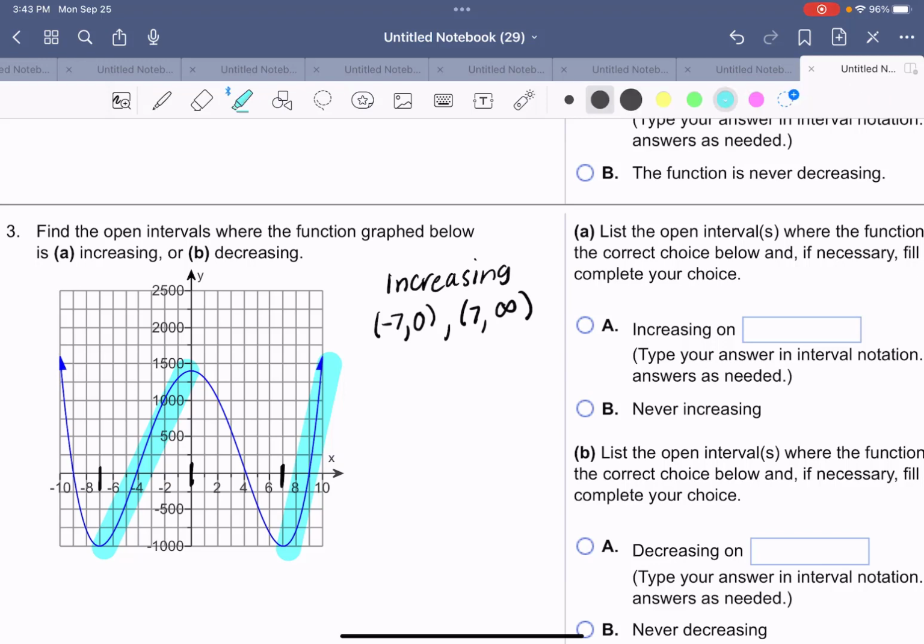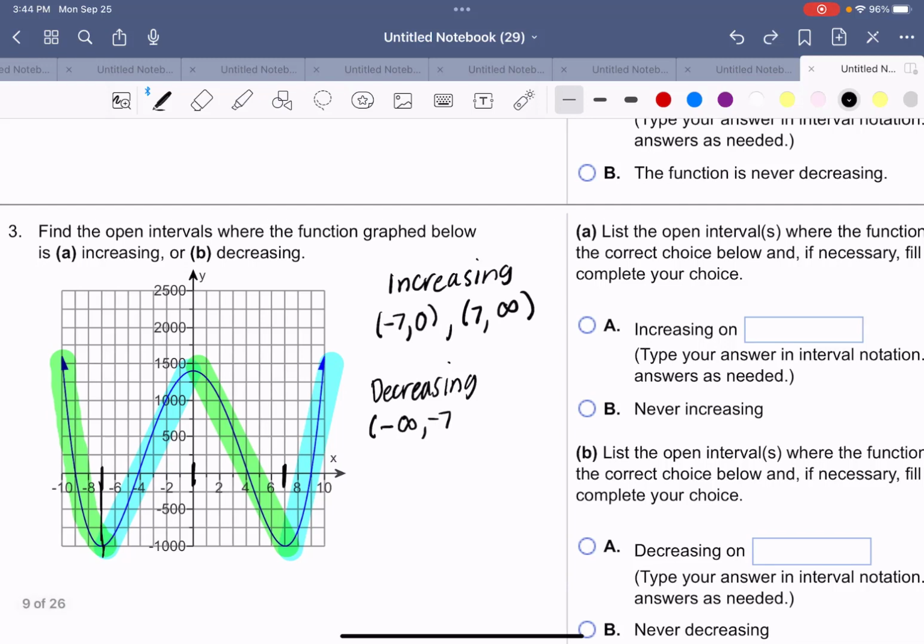Now this graph is decreasing where the graph is falling, and it falls again in a second place. So it is decreasing, looking at x values only, negative infinity, until I get to negative 7, parentheses on both ends, and again from 0 until we get to 7. All endpoints are excluded, so use parentheses on all of your intervals. And also remember to use x values.